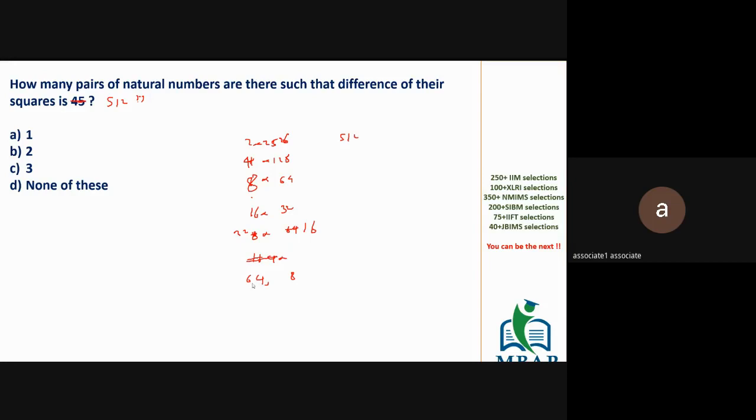Going on, you will find there's a repeated pattern after a certain stage. 64 and 8 you already got.